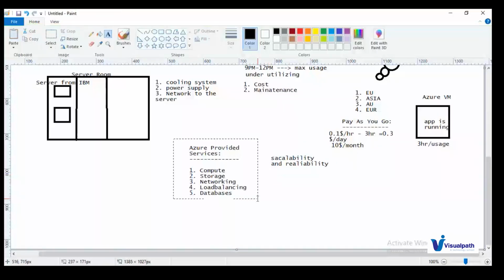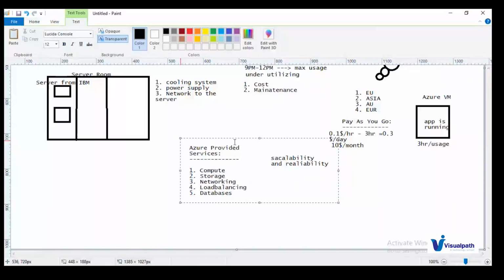These are the major services they will provide. The others also provide the same thing. But Microsoft will tell you that they are running a large number of applications inside Microsoft with the help of these services, the compute machines only. The best example is the maximum number of users we have. We have different Microsoft applications, right?